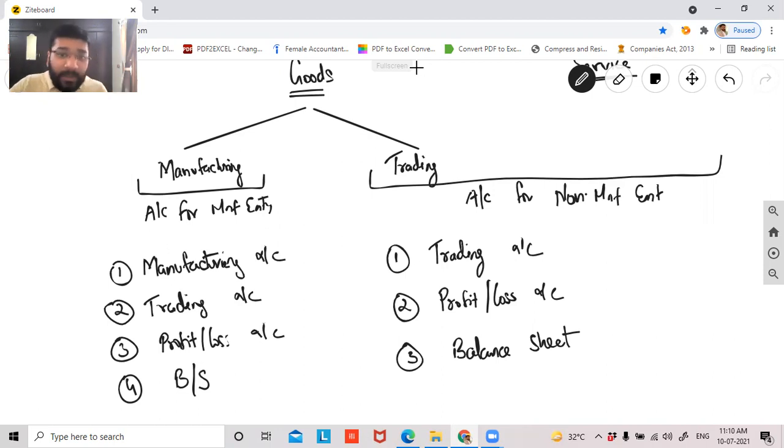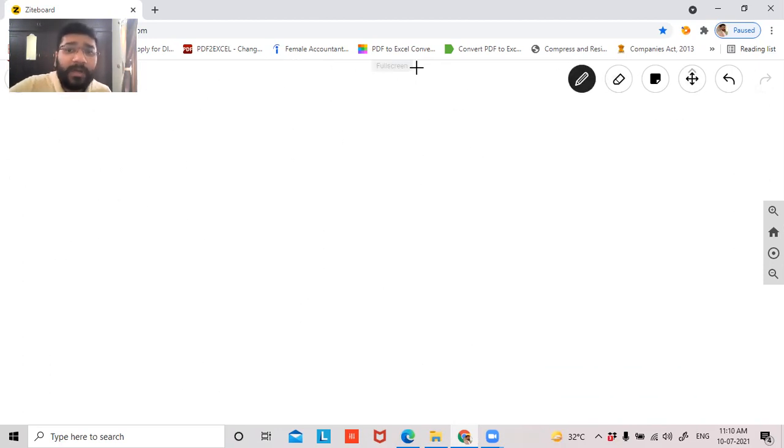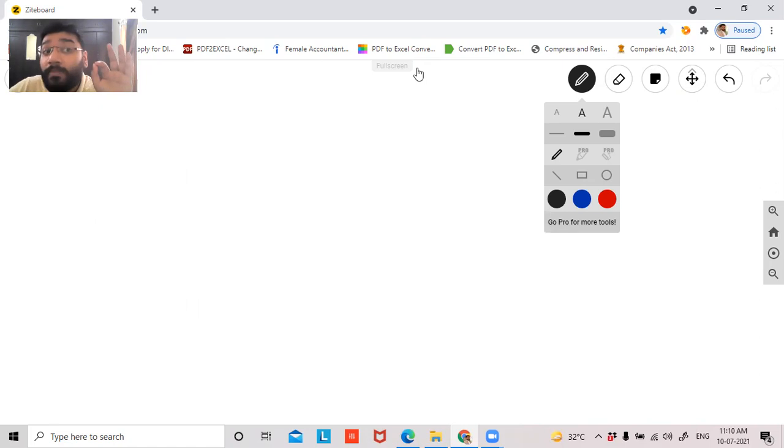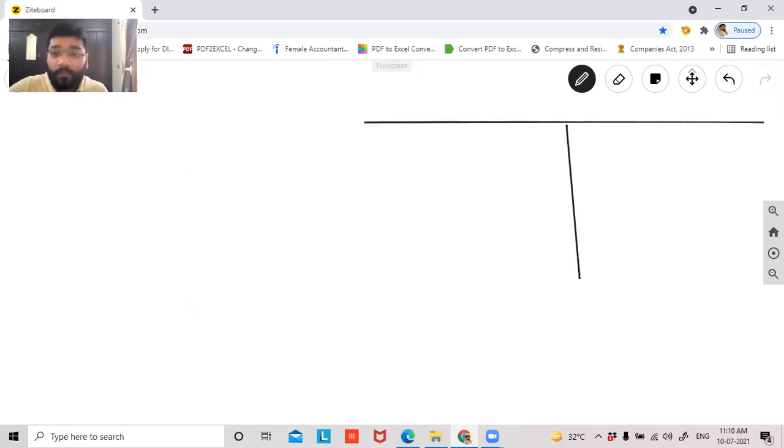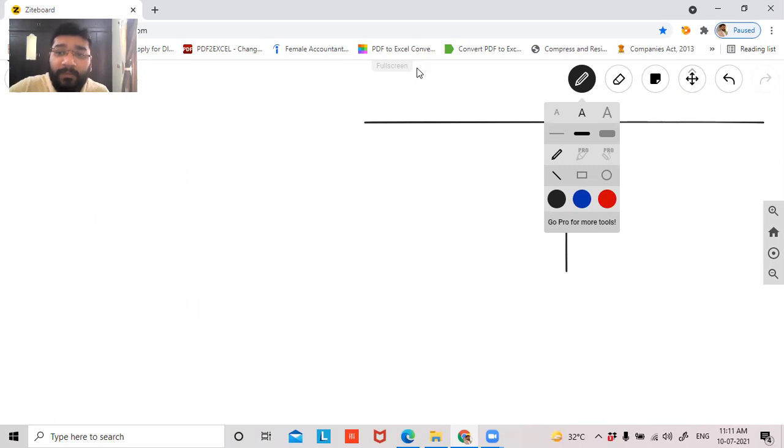Right? So let me quickly discuss with you. Let me quickly give a recap of the nature of accounts that we try to compile, or record, in the trading and profit and loss account. Balance sheet, there's no change, guys. Whatever we discussed, we're sticking to that. Let's talk about trading account. This is the trading account of a non-manufacturing entity, guys.